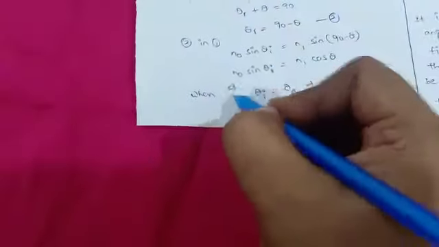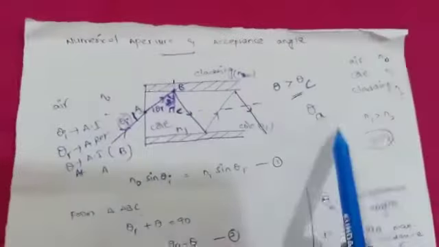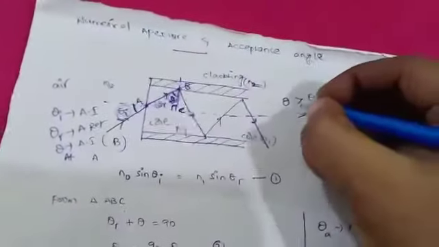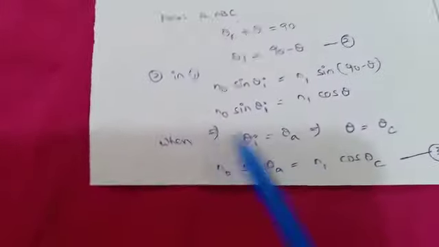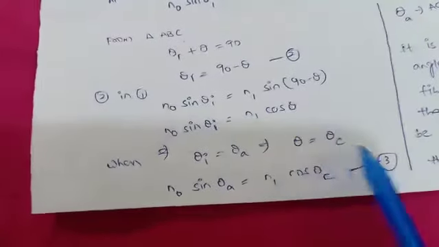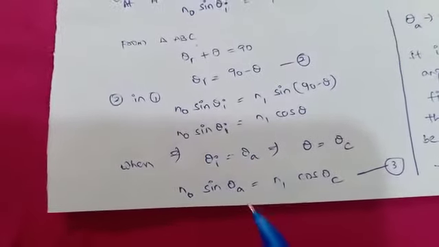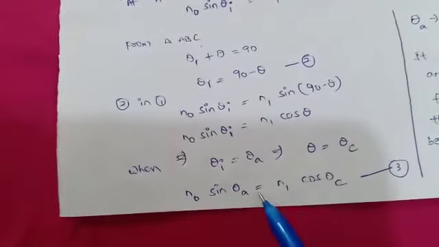Next, here we use the condition. What is the condition? When theta I equals theta A, then theta is greater than theta C. For our mathematical condition, we take greater than or equal to, and here we are using the equal to condition. Very important, this is the key point: when theta I equals theta A, then theta equals theta C. Instead of theta I, we replace with theta A, and instead of theta, we replace with theta C. N0 sin theta A equals N1 cos theta C. This is equation number 3.